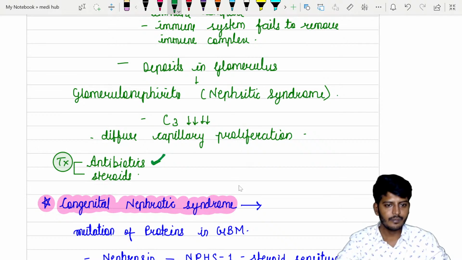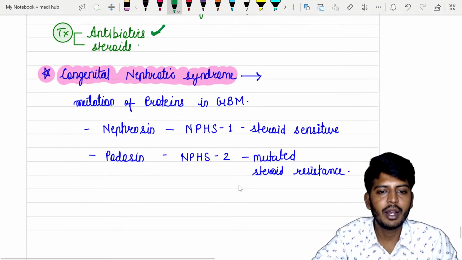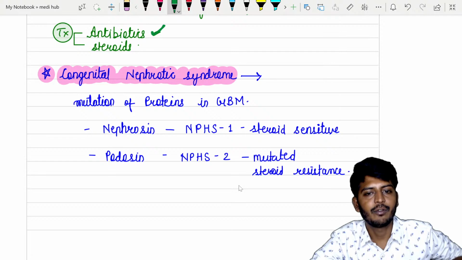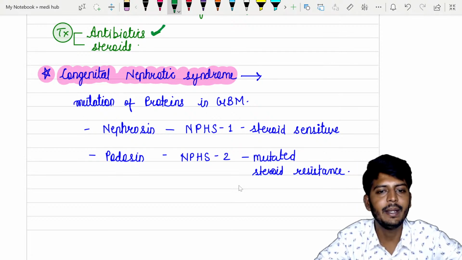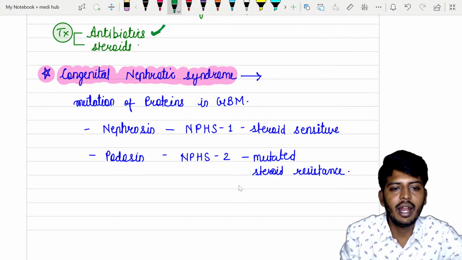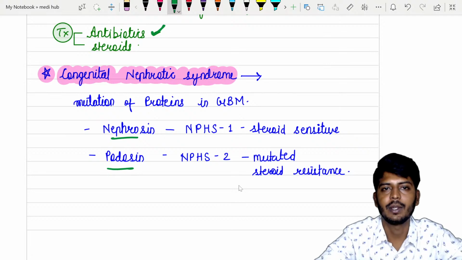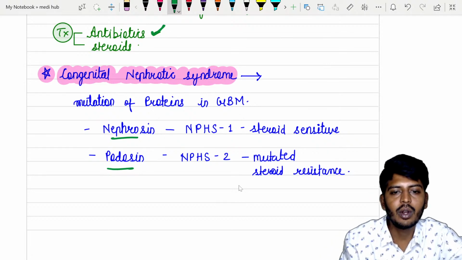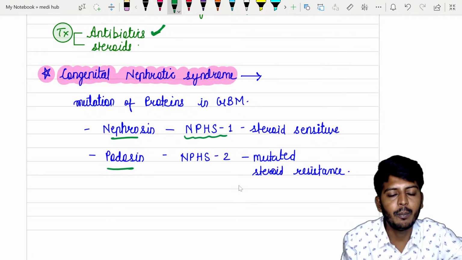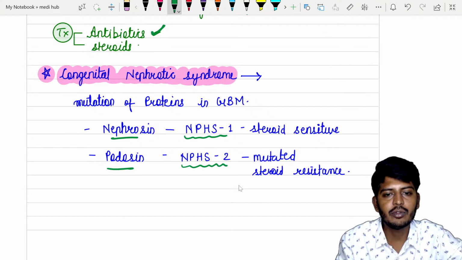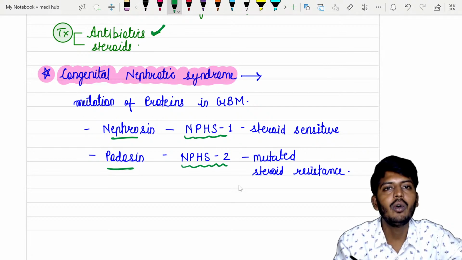Okay, then there is one more thing that is called congenital nephrotic syndrome. So in the glomerular basement membrane, we have two proteins called nephrin and podocin. Okay, nephrin is coded by NPHS1 gene and podocin is coded by NPHS2 gene mutation. So if NPHS1 or 2 mutate, what will happen? Glomerulonephritis will be there.